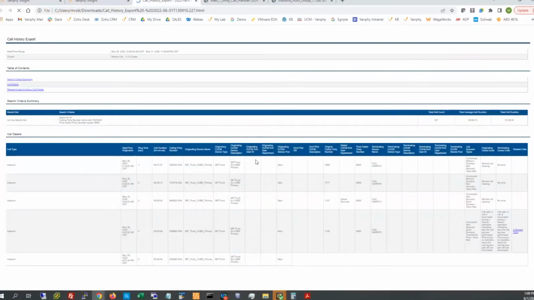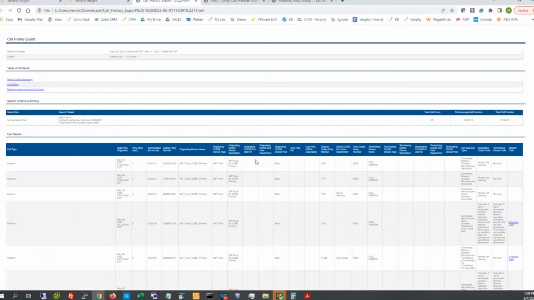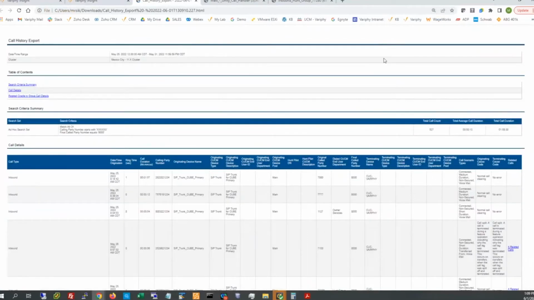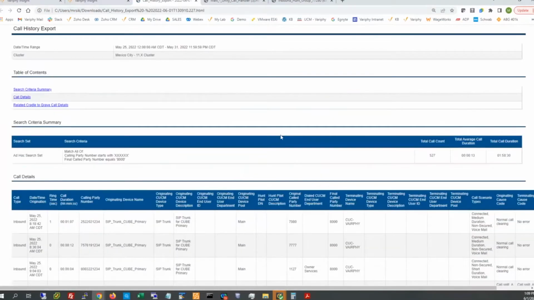I'm going to be running these all in HTML. No need to squint, I'm going to zoom for everyone's eyes. The reason I'm running them in HTML is because the PDF will certainly chop columns on me, and I will be adding more columns in a few moments as well. So we'll zoom in here to 150%. Give it a second or two. Obviously, you can see the slide up here. It's a pretty wide and long report.